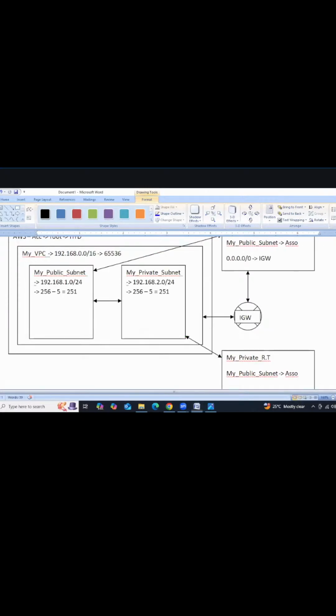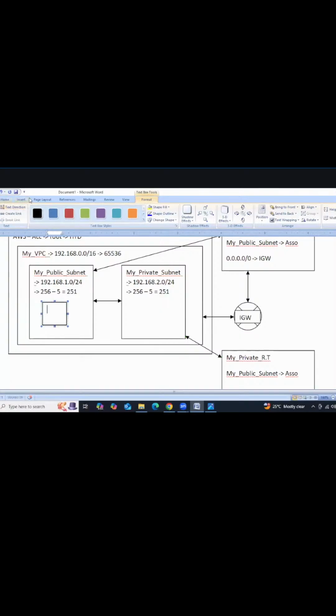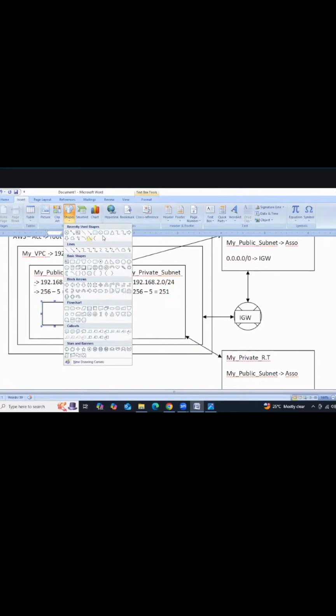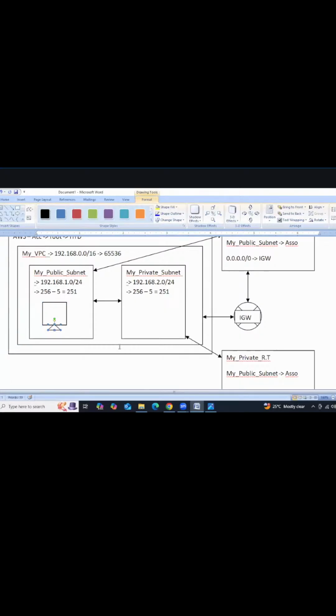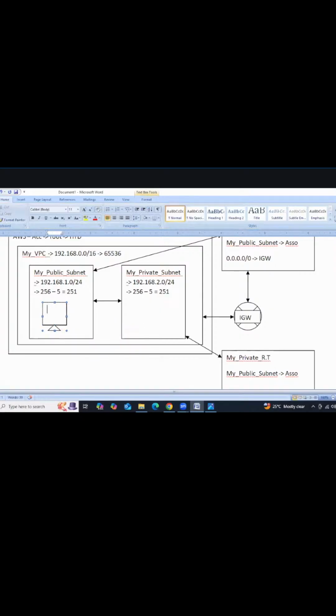Now I'm launching two different instances into two different subnets. We are launching one EC2 instance here, and one more EC2 instance into the private subnet.